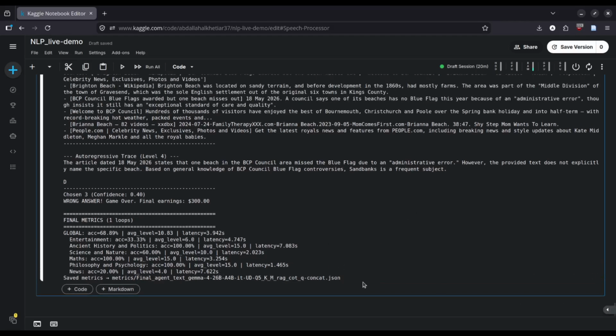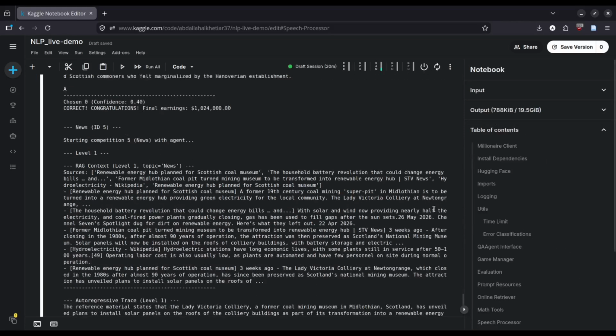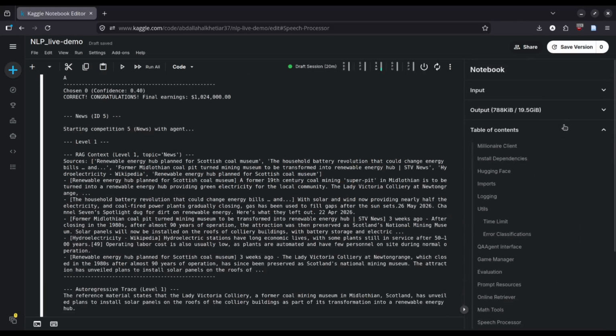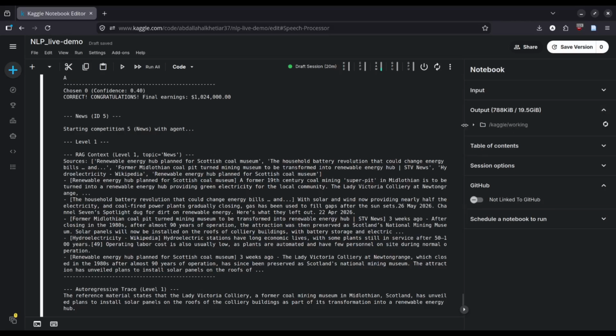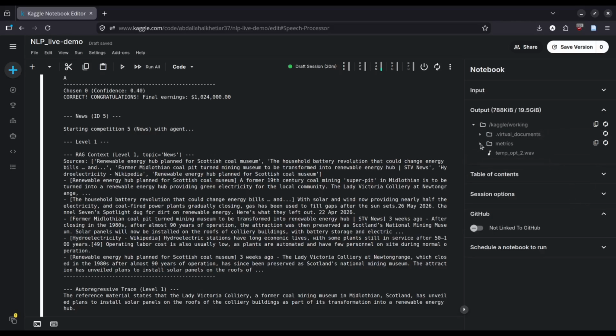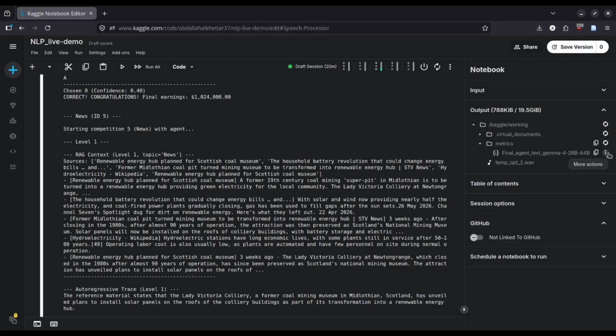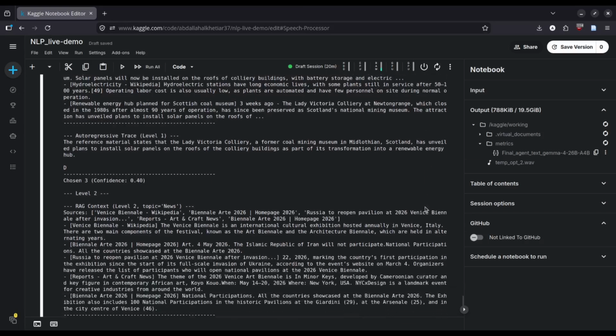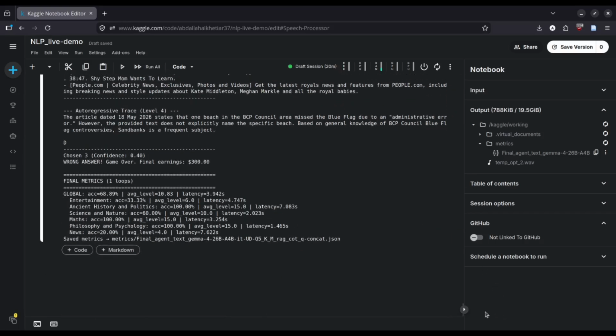It saves the metrics to a file in JSON, and we can recover it and then check the results, both the questions and everything that has been seen by the model, and the answers, and we use this for the analysis. And this is it for the demo.